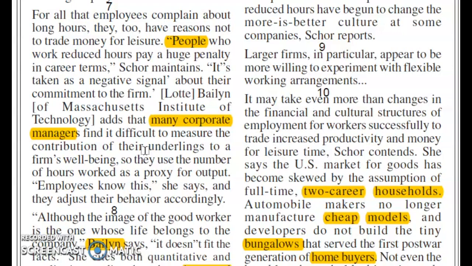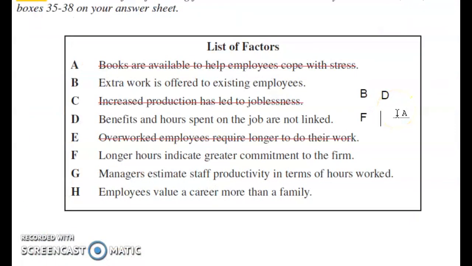So employees know this, she says, and they adjust their behavior accordingly. These statements give a clear indication that people have to work hard, because many managers calculate the output of an employee by the number of hours he works. So this is definitely a reason for people need to work extra hours. So let's put the answer. So I'll put G here.